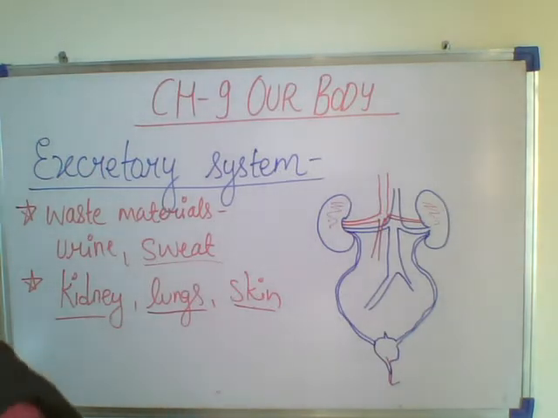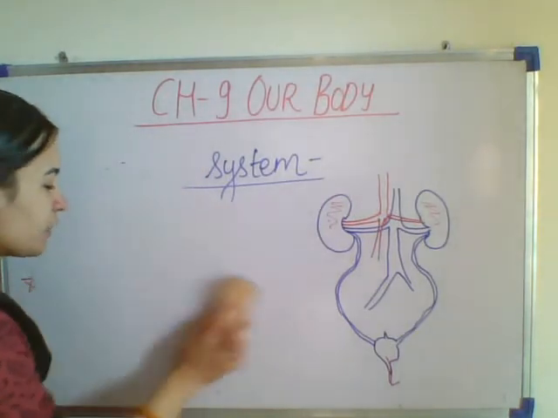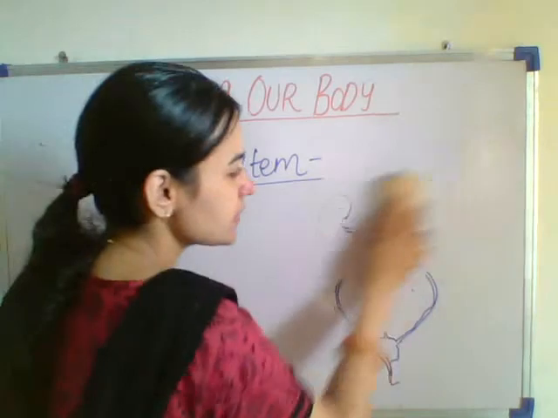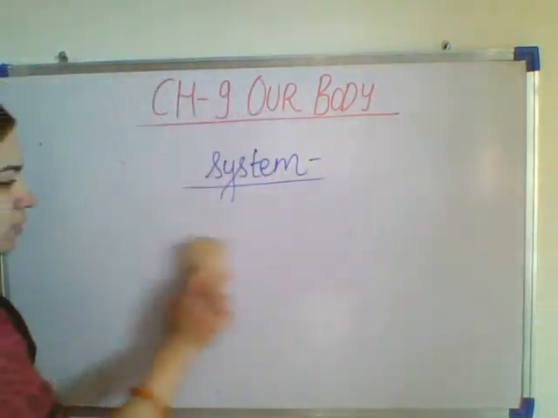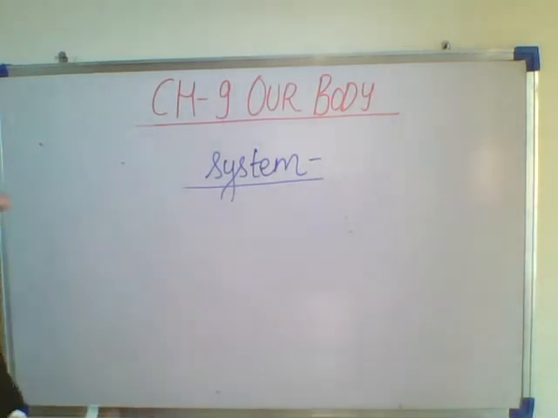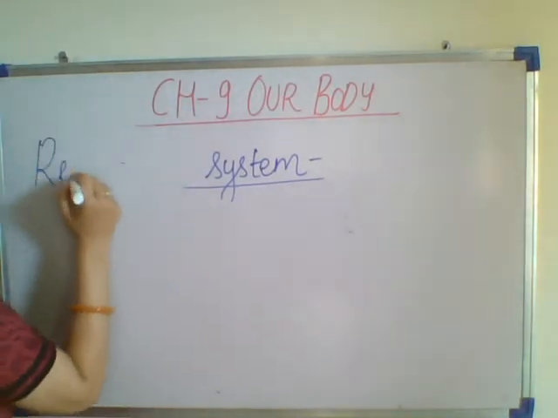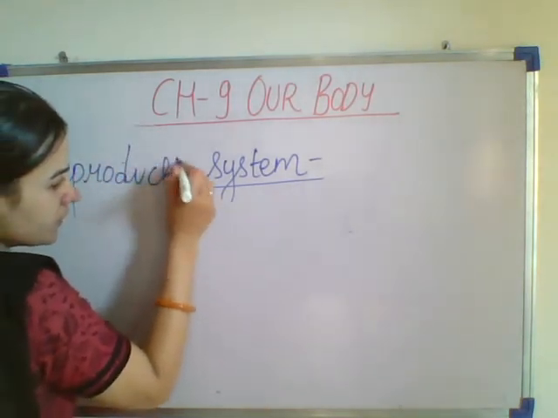Next we will be studying the reproductive system. The next type of system that we will be studying today, the last system that is given, is the reproductive system.